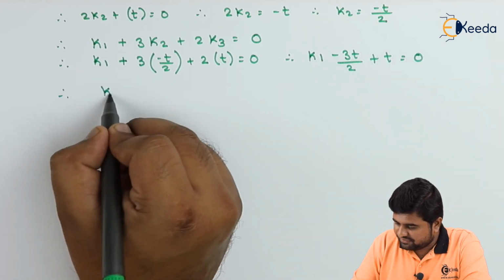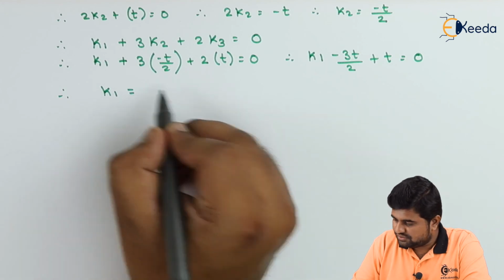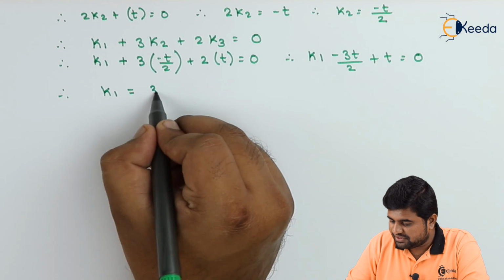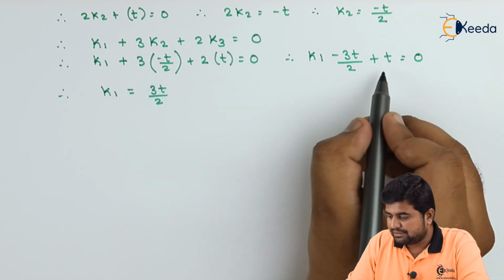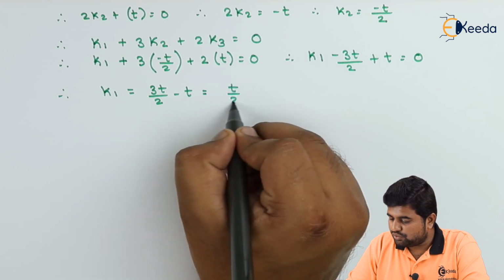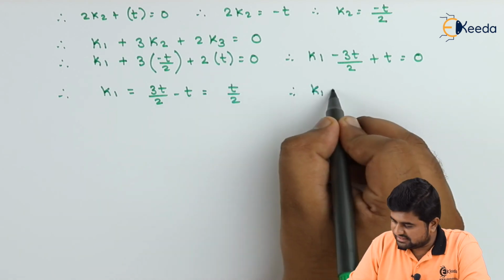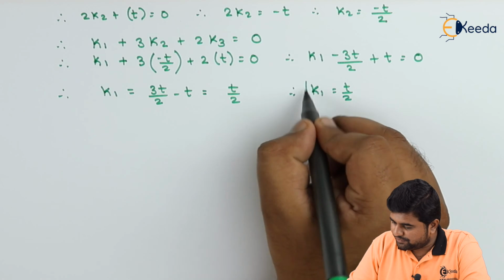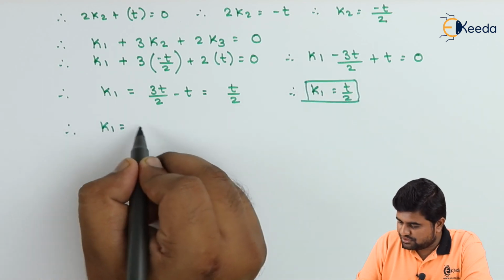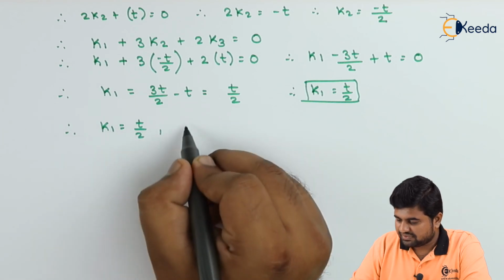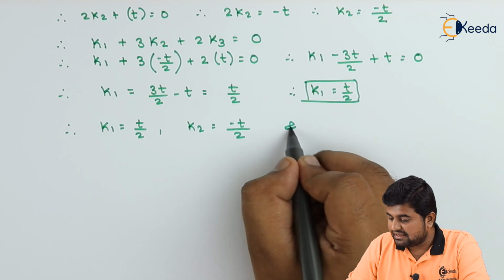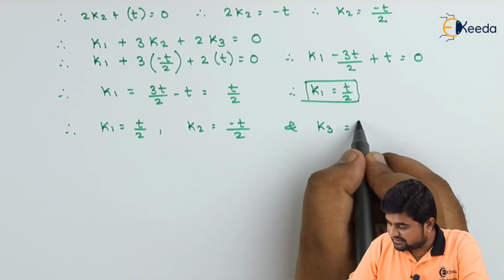Therefore K1 is equal to t by 2. So we have got K1 is equal to t by 2, K2 is equal to minus t by 2 and K3 is equal to t.